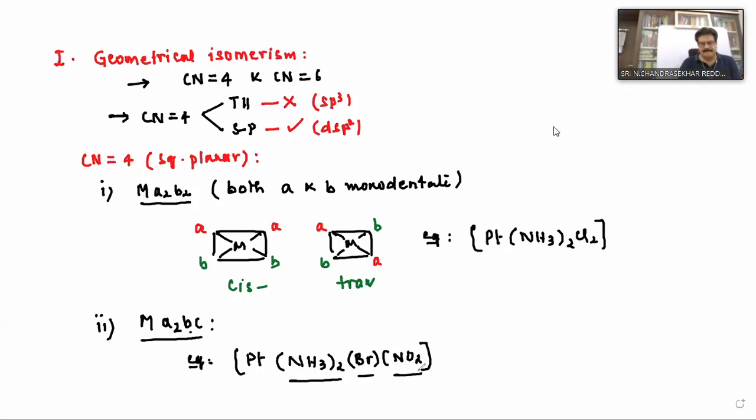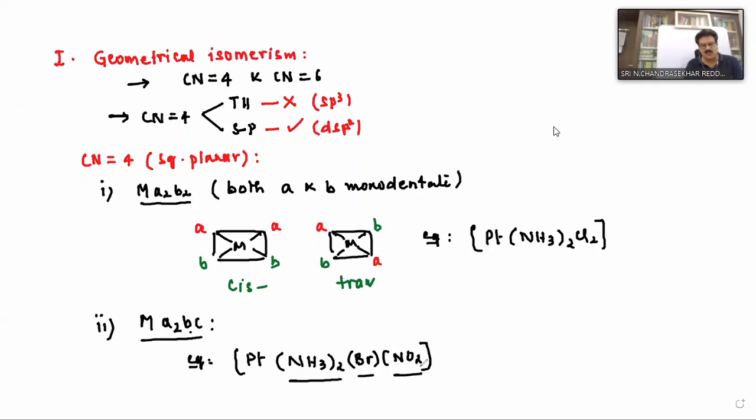Diamminebromonitrito-N platinum(II), is that the correct term? Suppose it is given: which of the following complex compounds can exhibit both geometrical isomerism and linkage isomerism? Can we take this example? Yes, sir.